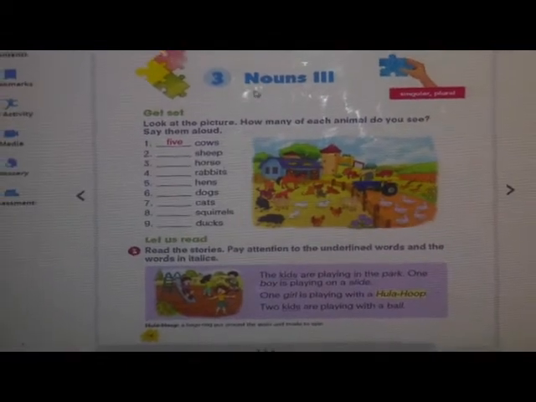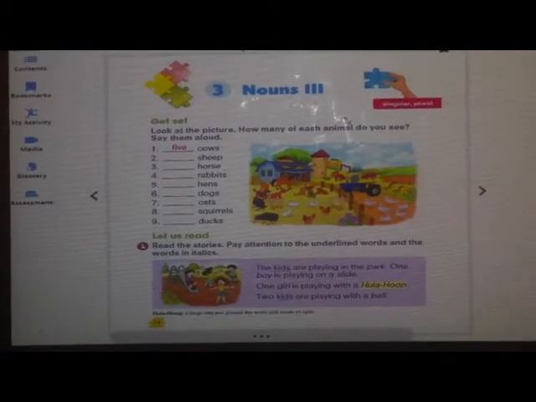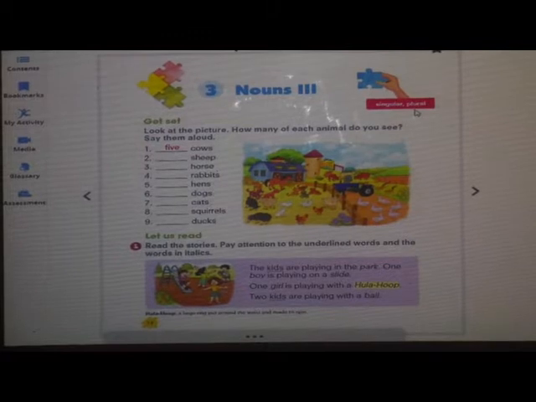Students, in grammar textbook, we were seeing nouns, isn't it? Yes. So today we will see nouns 3. What is the name of our lesson? Nouns 3, singular and plural.